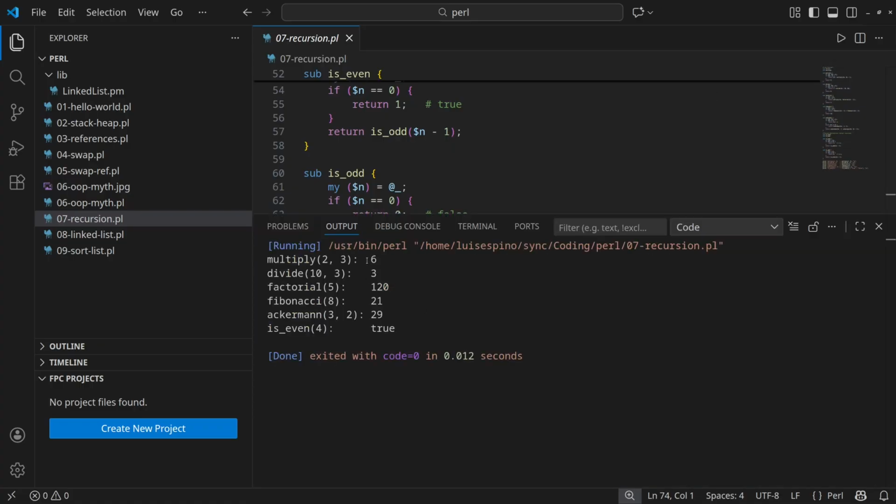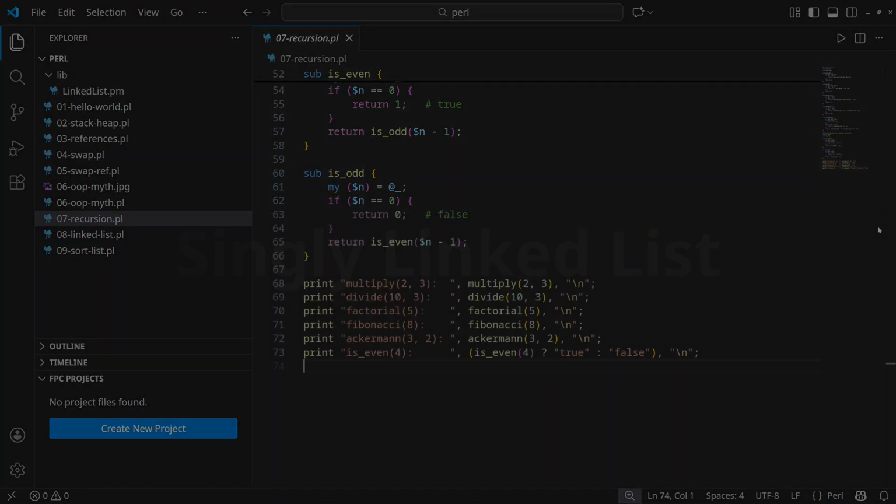Now we execute the code and observe the results of each recursive subroutine. We clean up and close the tabs.